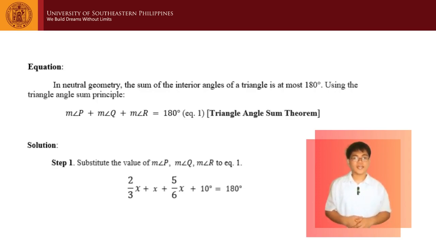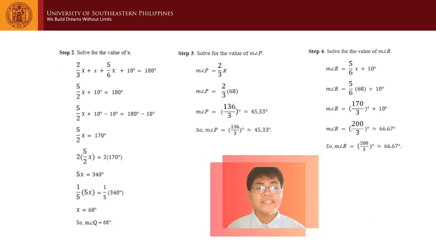So 2/3 x, which is the measure of angle P, plus x, which is the measure of angle Q, plus 5/6 x plus 10 degrees, which is the measure of angle R, equals 180 degrees. Moving on, in step 2, we now solve for the value of x. From step 1, we have 2/3 x plus 5/6 x plus 10 degrees is equal to 180 degrees.